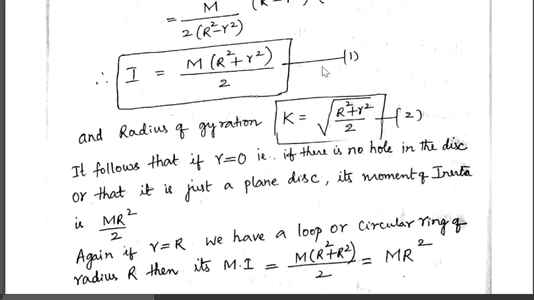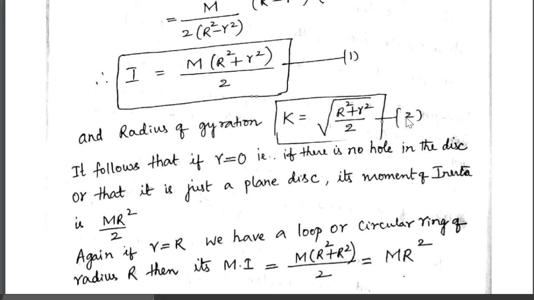Equation 1 gives you moment of inertia of an annular ring about an axis passing through its center and perpendicular to its plane. And then radius of gyration, k: you just equate this term to m into k square. So k square will be R square plus small r square by 2. Therefore, k, the radius of gyration, is square root of R square plus small r square by 2. So equation 2 gives you radius of gyration.